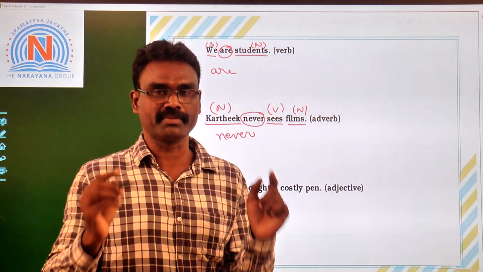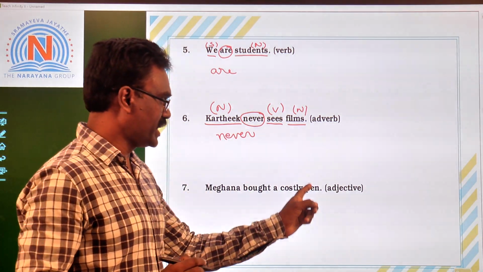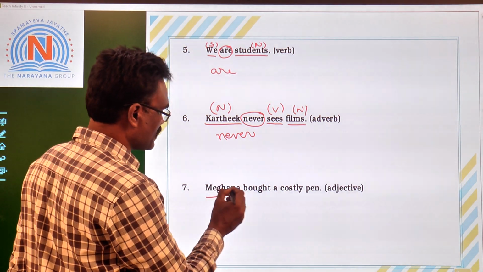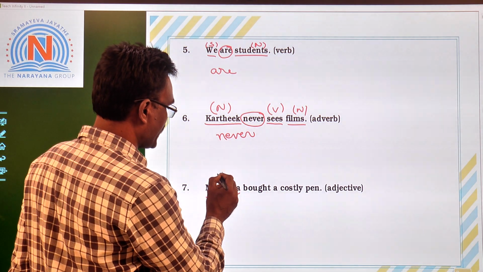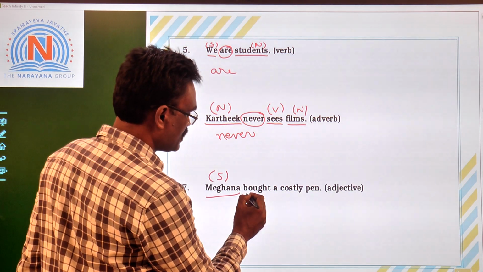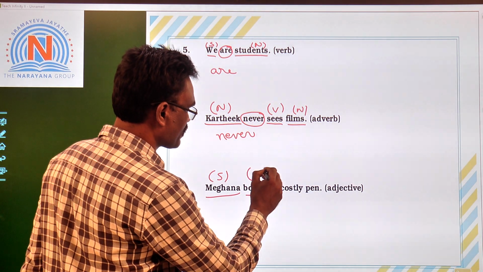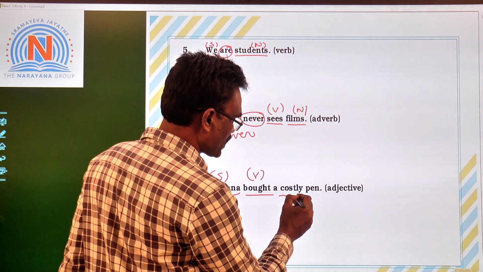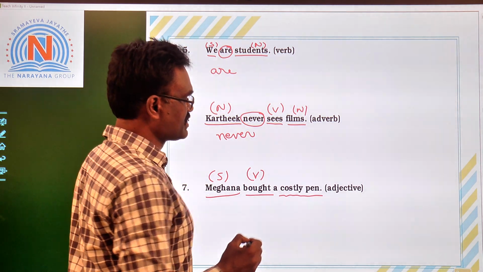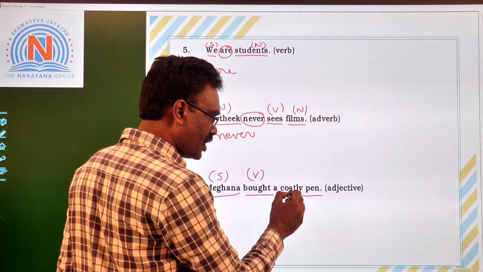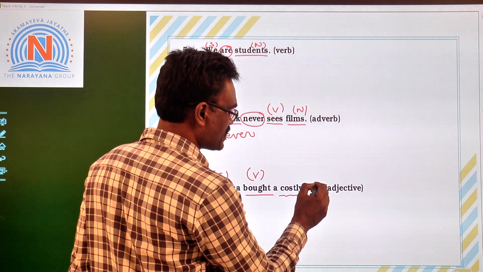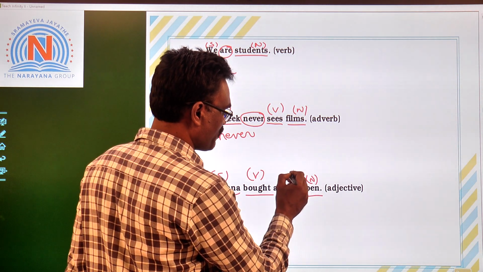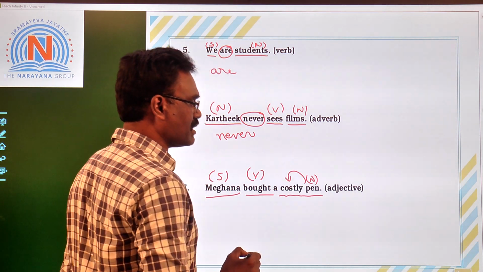Now seventh one, Meghana bought a costly pen. What is given within brackets? Adjective. So identify the adjective in the given sentence. Meghana, noun used as the subject. Bought is the action word, so this is the verb. A costly pen is the object. In this object, pen is a noun, and this noun is qualified by costly.